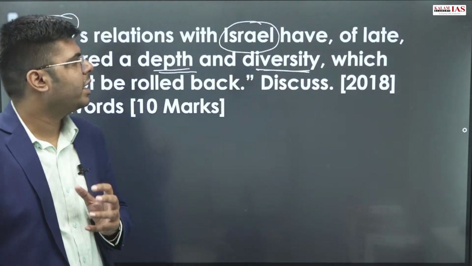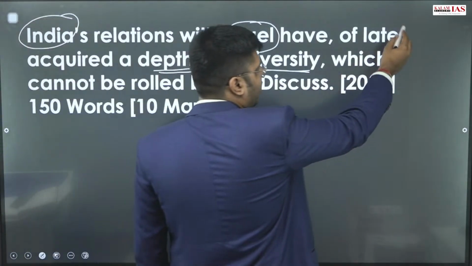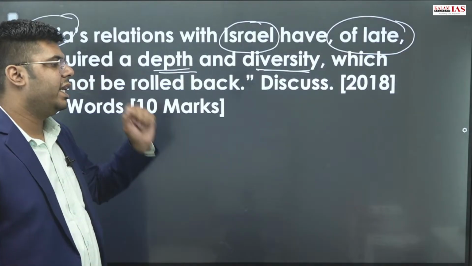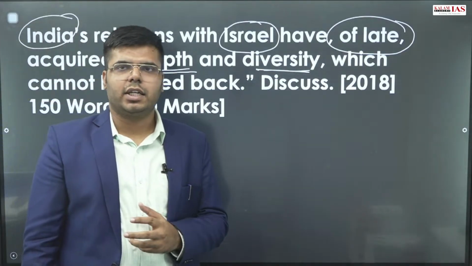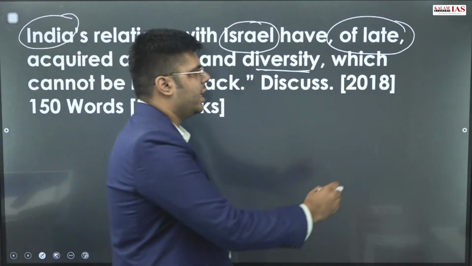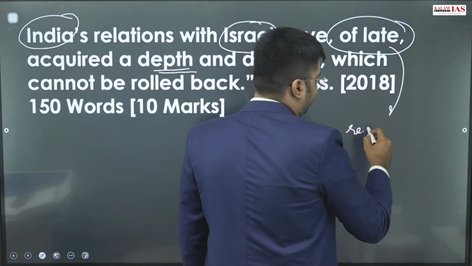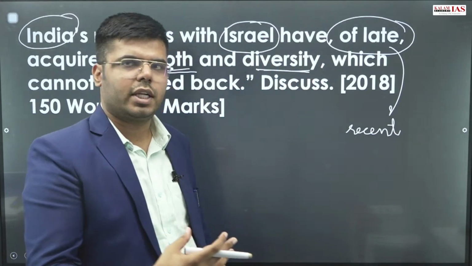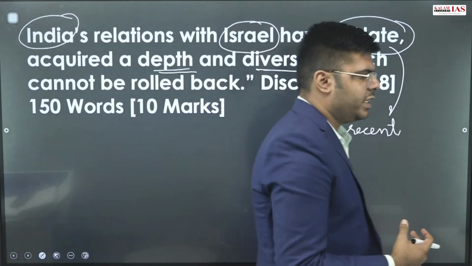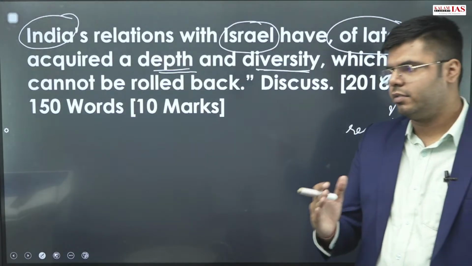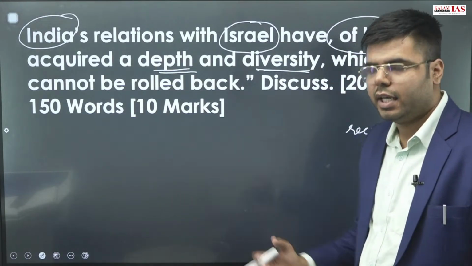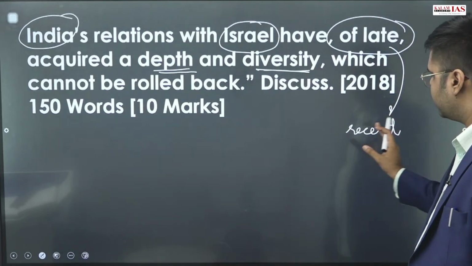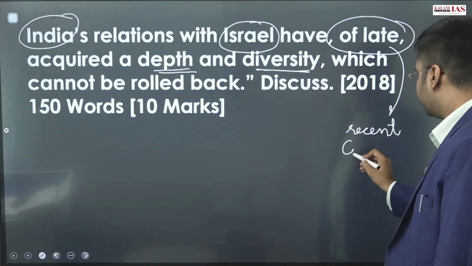So the point here is "of late". When we see the words "of late" between India and Israel relations, the question is highlighting the recent events, very recent, in the contemporary previous 5-10 years. You will be highlighting those events. We are not talking about the past era of the 1970s, 1980s, 1990s, but we are concerned about the recent contemporary times.